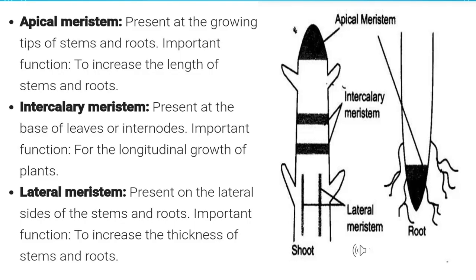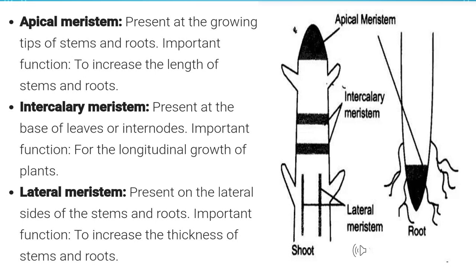First type of meristematic tissue is apical meristem. They are found on the apical portion of stem and root. Due to continuous division of these cells, the plant grows in length, which is also called primary growth. Next is intercalary meristem. They are present at the base of leaves or internodes, and they are responsible for growth of leaves and internodes of the plants.